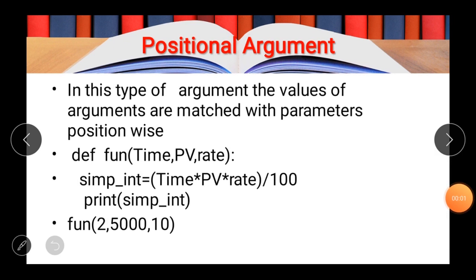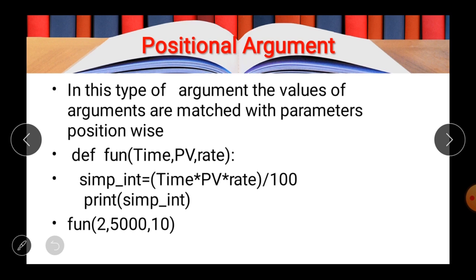The next type of argument that we have is the positional argument. This is an important type of parameter passing in which you have to take care of the order of the arguments that you are passing, because when you are passing the argument, it is received positionally by the parameter in the function. Now in the given example, you can see how the positional argument works.